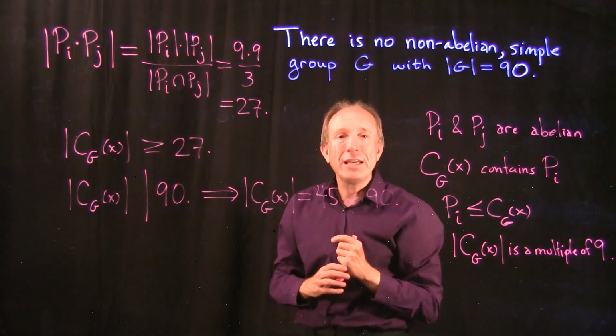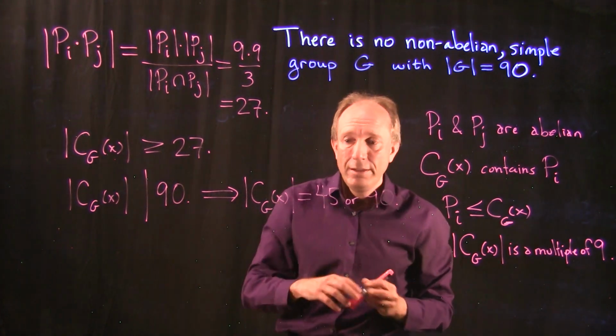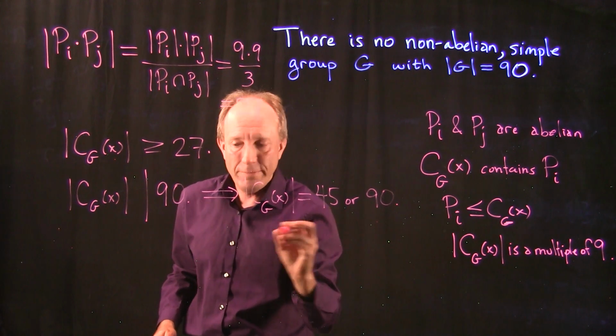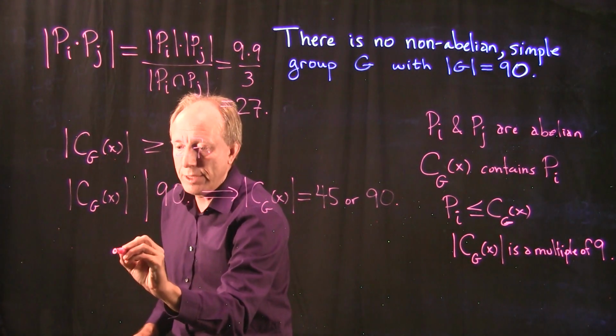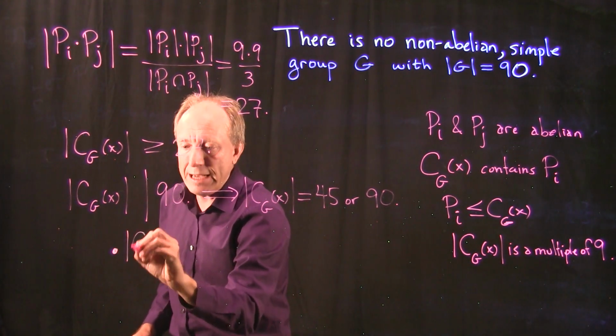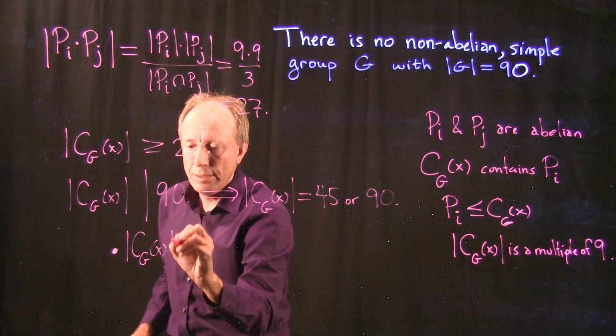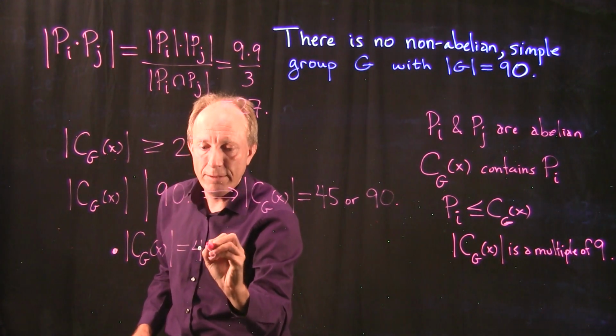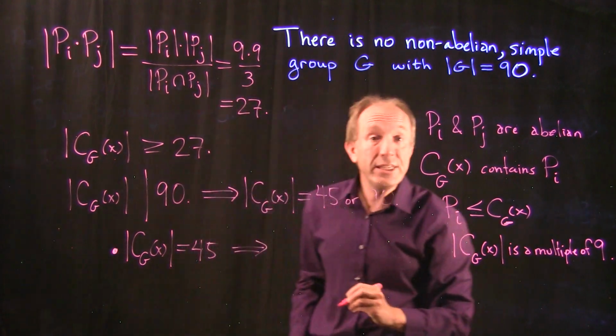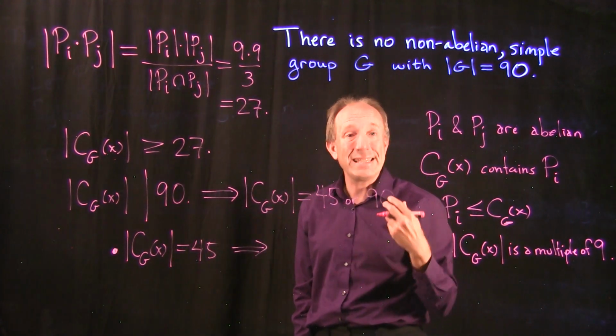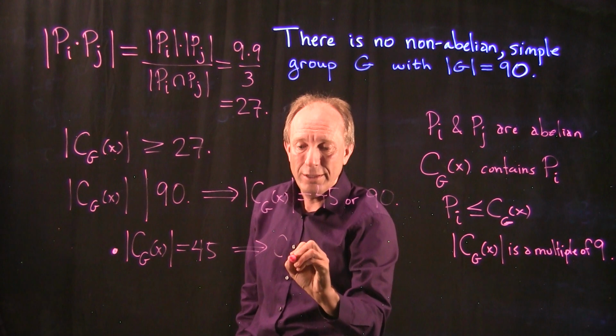If the size of the centralizer is 45, in the first case, so this is a subcase here, if that centralizer has size 45, then it is a normal subgroup because it has index 2.